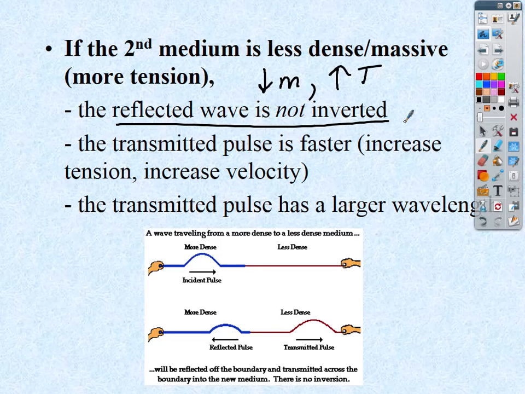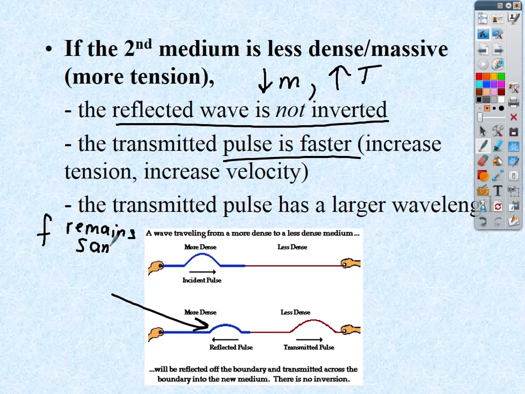This is where you're whipping a rope, and then it's connected to a piece of string. Again, you might not see the wave reflect that well, but there should be some little reflection that comes back towards you, and that wave will come back on the same side that it went into the boundary. Because there's more tension, the pulse will be faster, so an increase in velocity, and that relates to an increase in wavelength. Again, frequency remains the same.